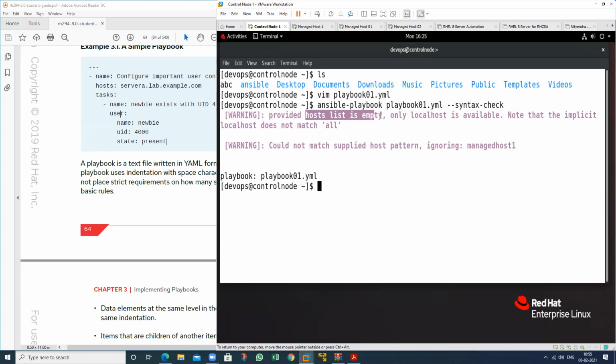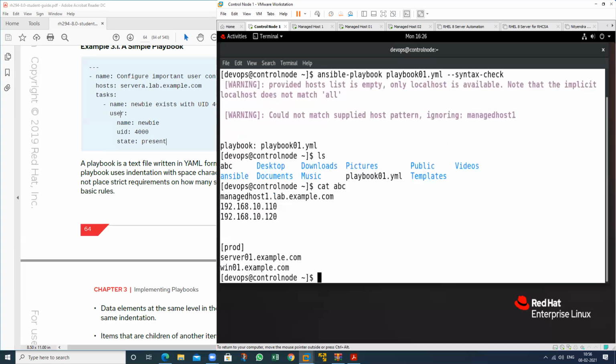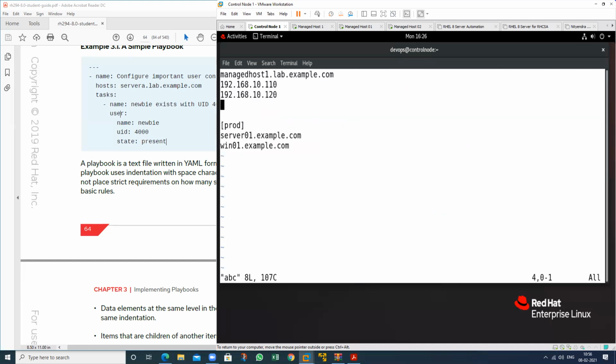I have defined the managed host, but there is no inventory file. At this time there is no inventory file. I have an inventory file, but in this inventory what is defined? No managed host defined. The name is lab.example.com. If I write the full name, then you should define the full name in the playbook. So just open this inventory, just remove the last part.